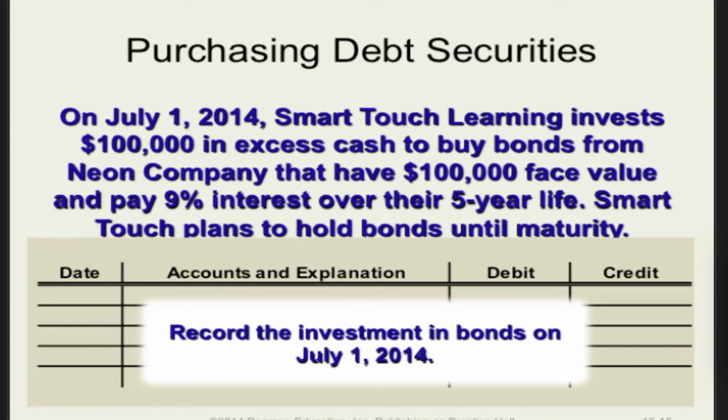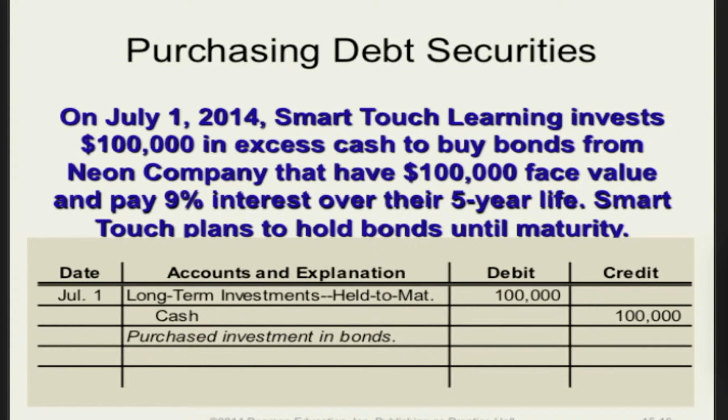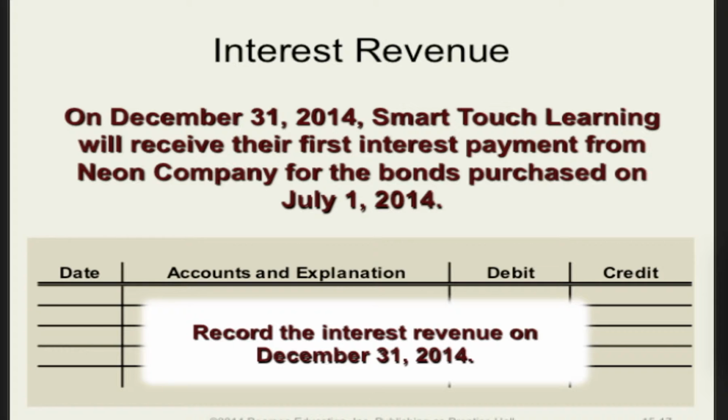Well, that would look like this. You're going to have a debit to long-term investments held to maturity for $100,000 and a credit to cash. On December 31st, 2014, 6 months have passed since making the investment in the bonds. Smart Touch Learning will receive their first interest payment on December 31st, 2014. Record that interest received on December 31st, 2014.